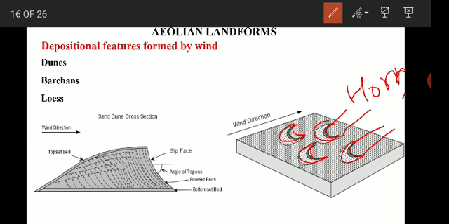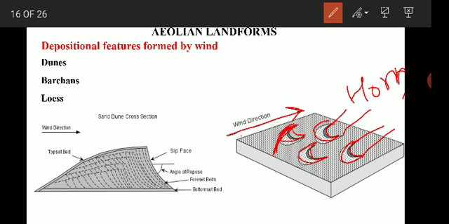These horns point in the downward direction, with the wind direction as shown, and they are triangular in section, with the steep side on the leeward side and the gentle sloping side on the windward side.